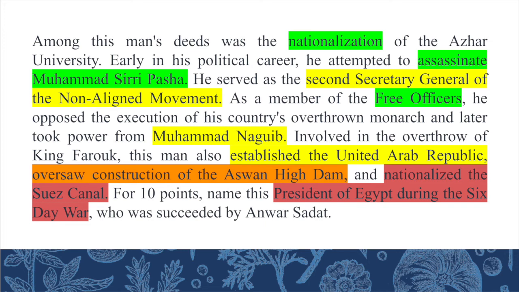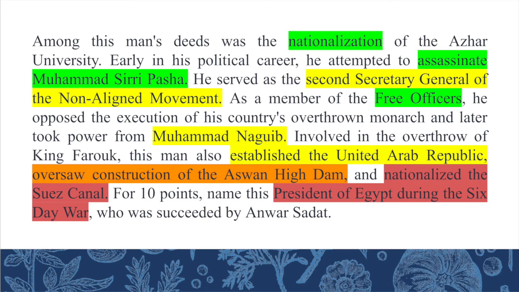You just have to remember this dam, and for those of you who are good at geography, this should be easy. For the second clue about the nationalization of the Suez Canal, it had a huge impact because it provoked the Suez Crisis, also called the Sinai War in Israel, which was an invasion of Egypt in late 1956 by Israel, followed by the United Kingdom and France. Their aims were to regain control of the Suez Canal for Western powers after its nationalization. However, after the fighting started, political pressures from the US, the Soviet Union, and the UN led to the withdrawal by the three invaders, and this episode only served to humiliate the United Kingdom and France and strengthen Nasser's power